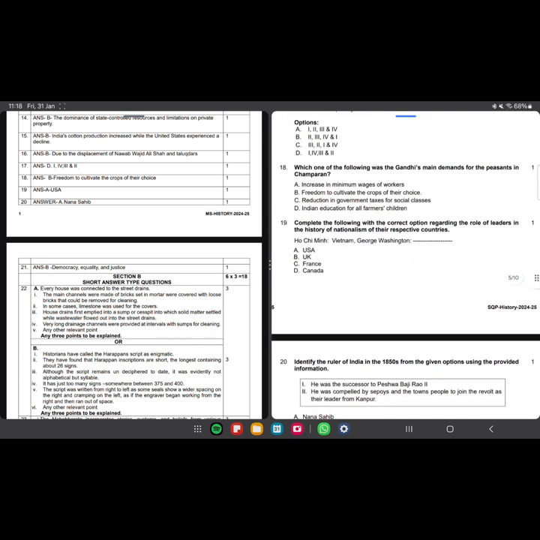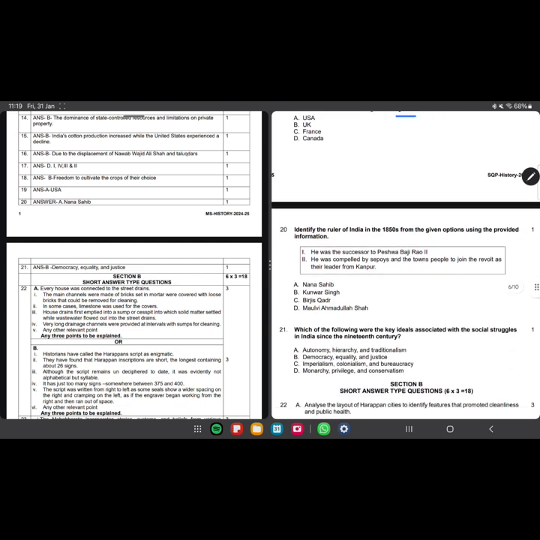And which one of the following was Gandhi's main demand for the peasants in Champaran? It was freedom to cultivate the crops of their choices. Okay, because they were forced to grow indigo, and this growing of indigo led to the converting of arable land into uncultivable land which is barren. Complete the following correct option. Role of leaders, the history of nationalism. Ho Chi Minh, Vietnam. George Washington was from USA.